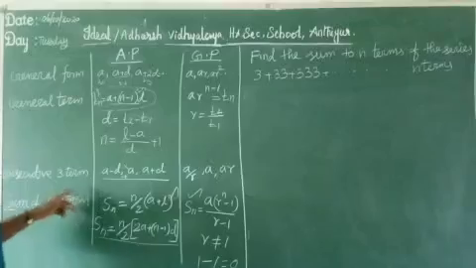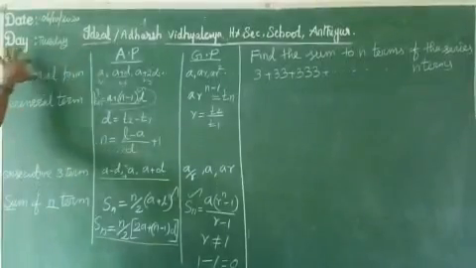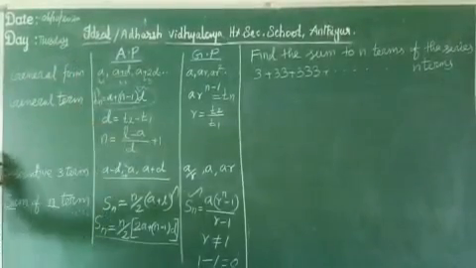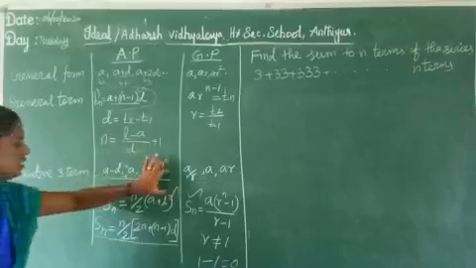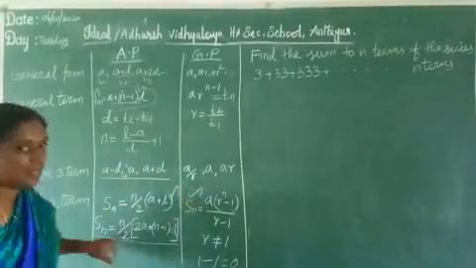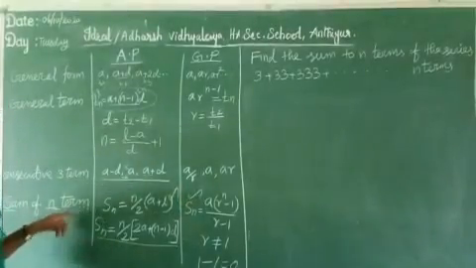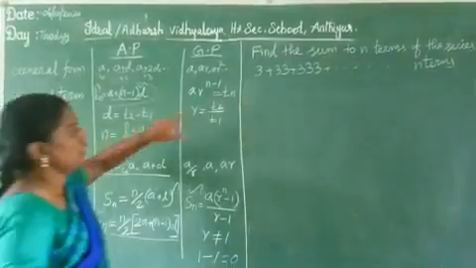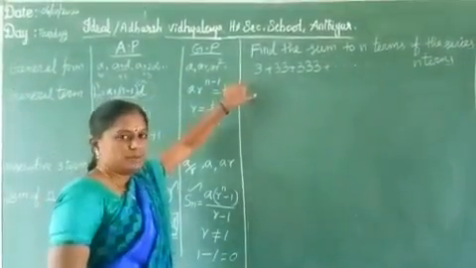I understand, students. So the general form and general term are 2 mark questions. And consecutive 3 terms of AP and GP, and the sum of nth term of AP and GP, are 5 mark questions. A few questions not given directly in AP and GP, that type of question is also a very important 5 mark question.